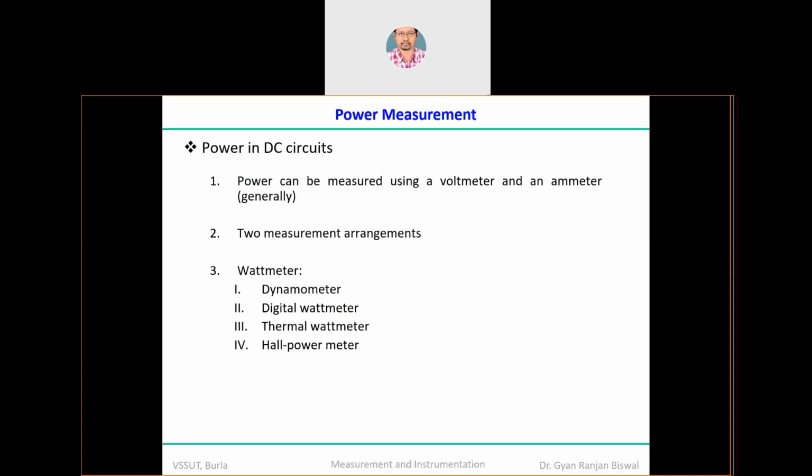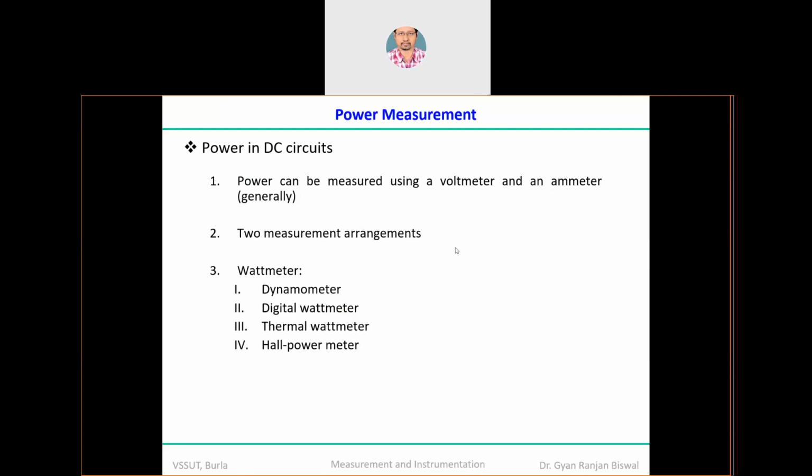Now what are the possible methods to design these kinds of wattmeters, to measure the power? Obviously the fundamental one is the electrodynamometer or electrodynamic meter. Digital watt meters may not be directly mentioned in your syllabus, but in today's scenario, whatever you see is mostly the digital watt meter. In other words, we also call them electronic meters. What is connected at your home is nothing but an energy meter. Remember, don't be confused. That is not a watt meter. That's an energy meter. Clear? Okay.